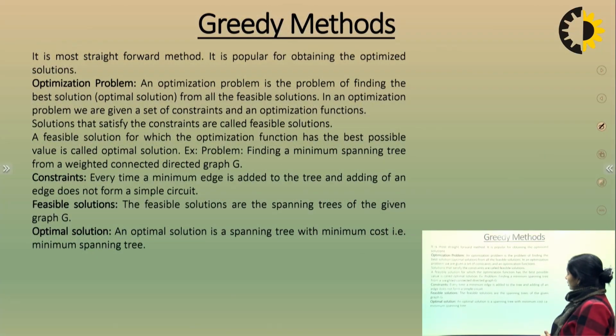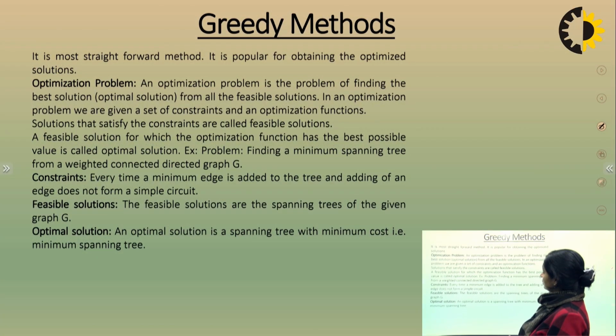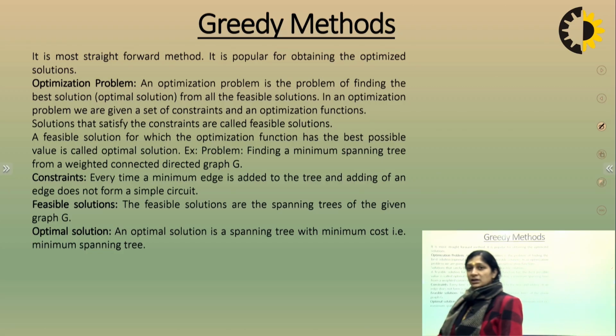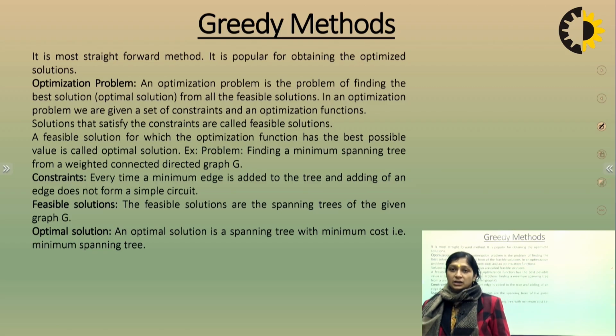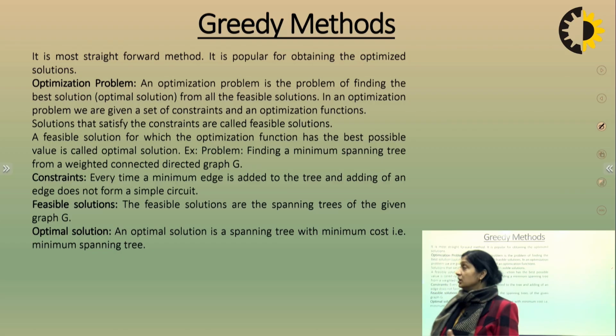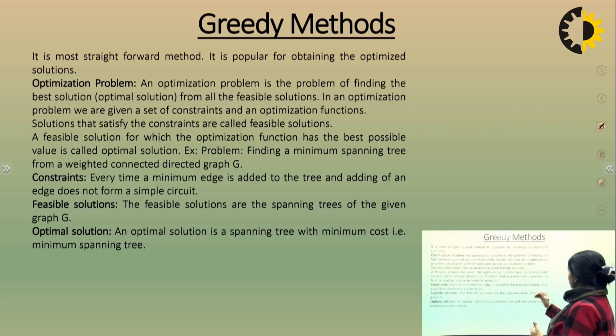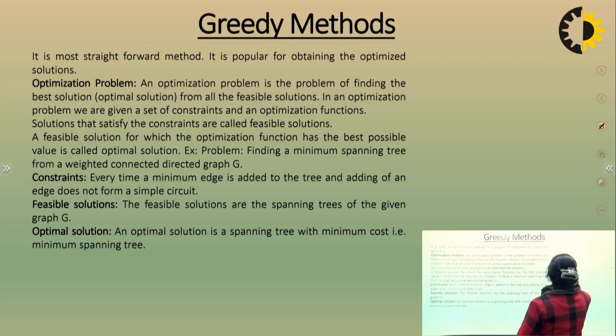This is the introduction part. Greedy method is the most straightforward method. It is popular for obtaining the optimized solution. Basically, there are three terms we study in this introduction: first constraint, feasible solution, and optimal solution. What does it mean? We are going to take one example for this.